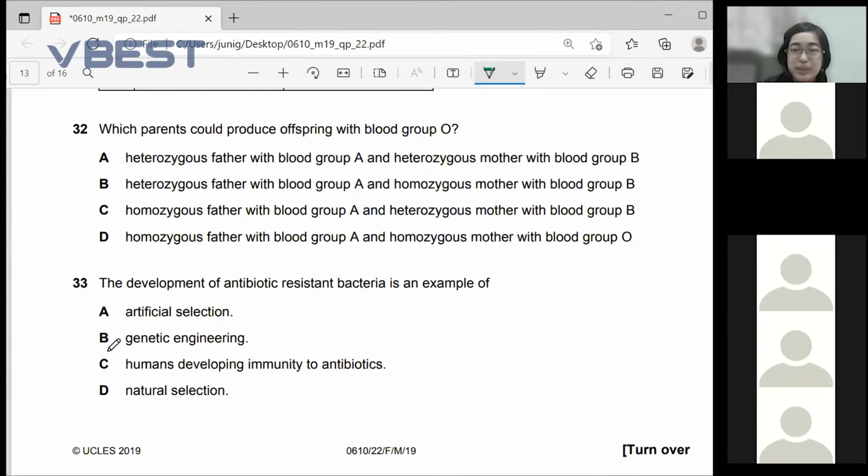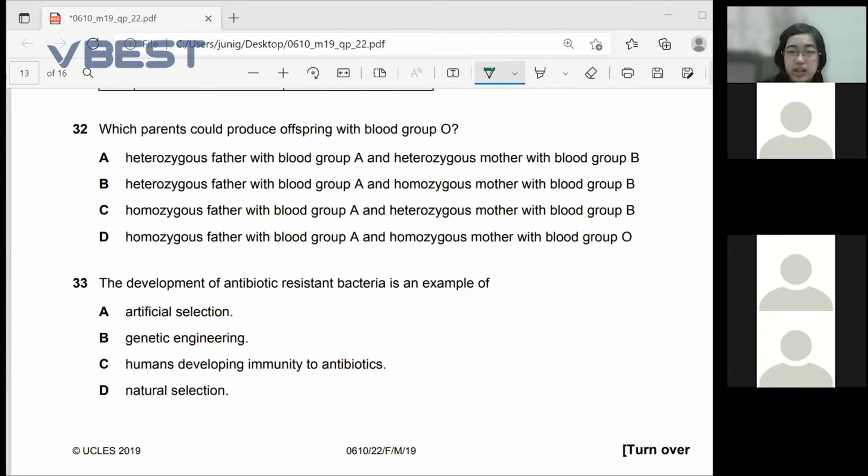Number 32, which parents could produce offspring with blood group O? This one asks which can produce offspring with homozygous. The answer would be A: heterozygous father with blood group A and heterozygous mother with blood group B. This one you kind of just have to know. You really cannot explain this one. The best way is just to memorize it.